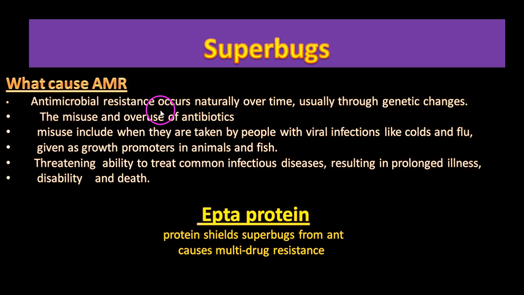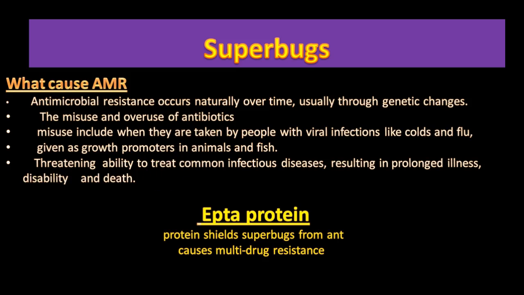Antimicrobial resistance occurs naturally over time, usually through genetic changes. And the misuse and overuse of antibiotics can cause antimicrobial resistance. Antibiotics are usually used against bacteria, but people misuse them when they are suffering from a viral infection like a cold and flu. And antibiotics are given as growth promoters in animals and fish. This also causes antimicrobial resistance.